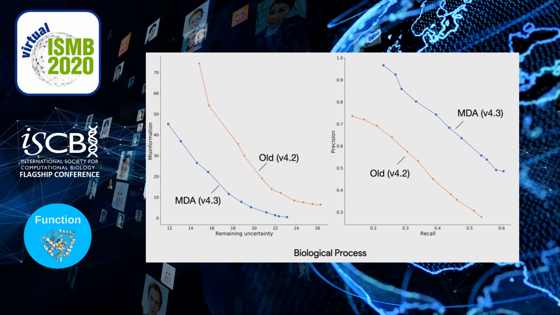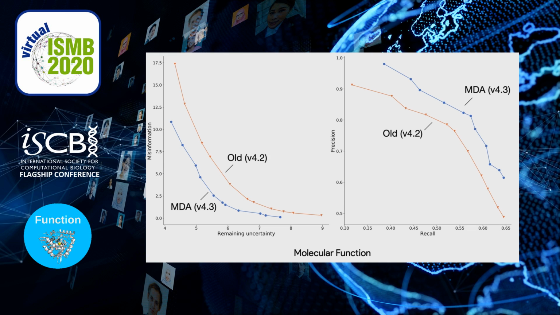So in this case, for the next 3 slides, I'm going to show you 2 plots for all 3 metrics for all 3 ontologies on GO. On the left, you have the misinformation remaining uncertainty plot, where we'd like to have the line as close as possible to the axis origin. And on the right, you have a more typical precision recall plot. And from all 3 ontologies, you can see that on average, the new method with MDAs outperforms the old method.